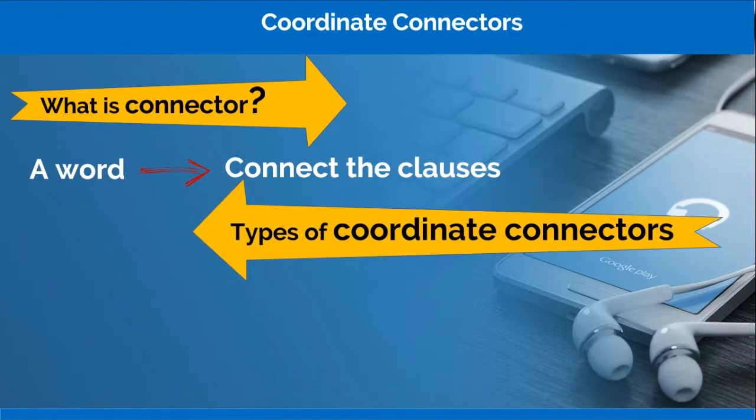So what about the types of the coordinate connector itself? Here we have and, but, or, so, yet. Their function is to connect the clauses.